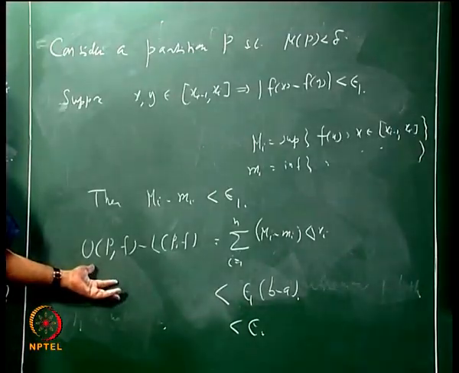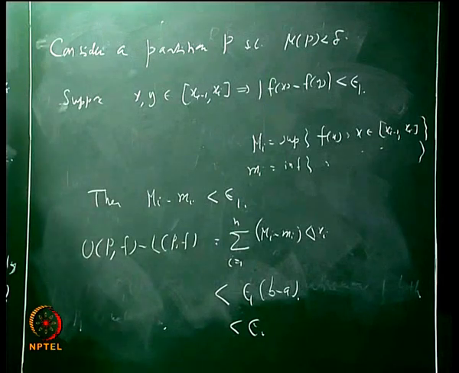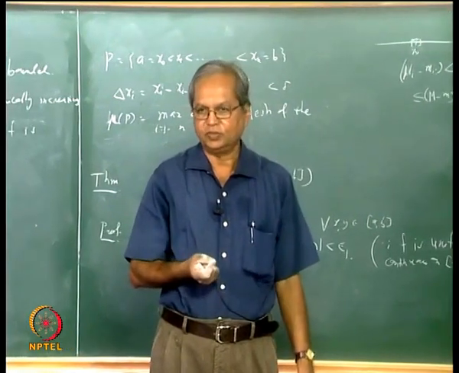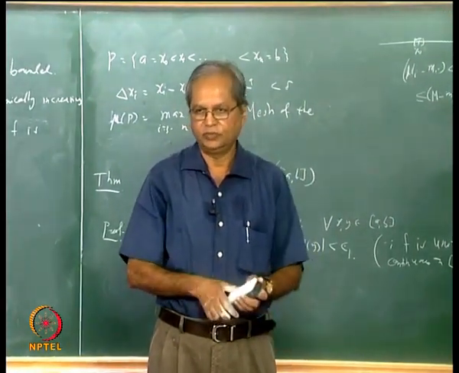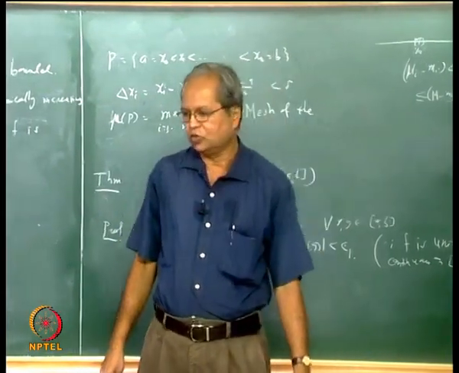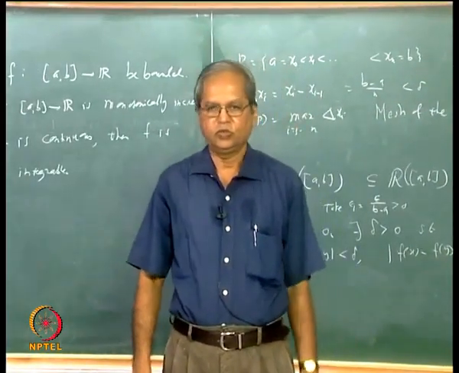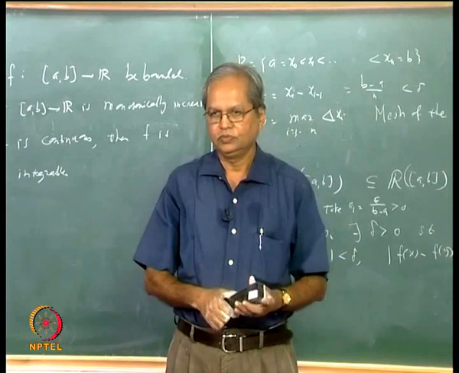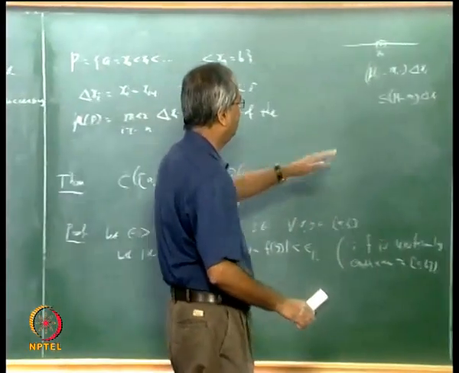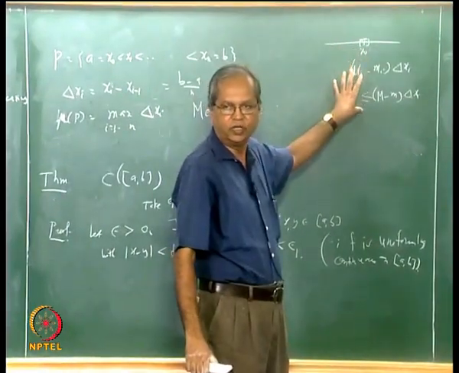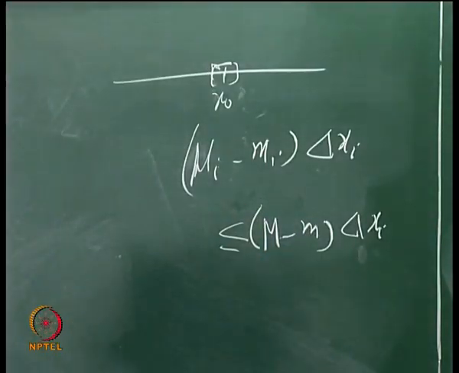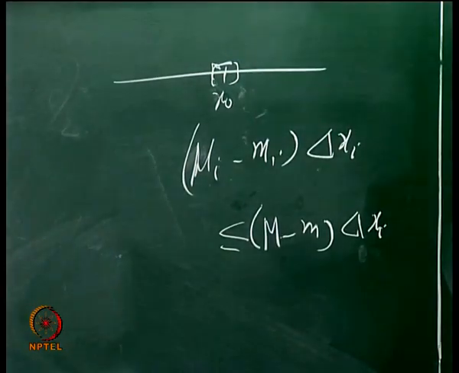So what does it mean? Even if a function has one discontinuity, suppose the function is bounded and continuous everywhere except at one point, then still it is Riemann integrable. But then one can go further and ask, what is so particular about one point? Suppose it is discontinuous at 2 points, again we can do the same thing. There will be 2 such intervals, and you can make the contribution by each interval less than, say, epsilon by 4 instead of epsilon by 2. So it does not matter.